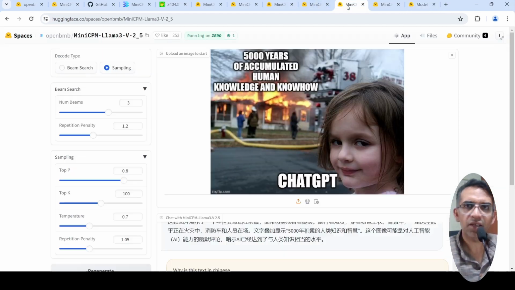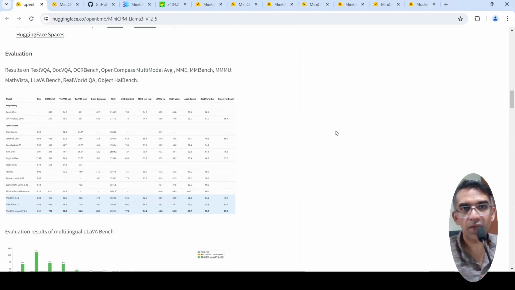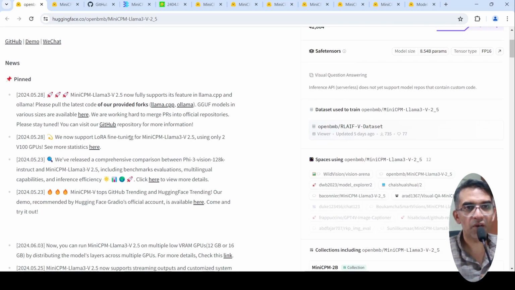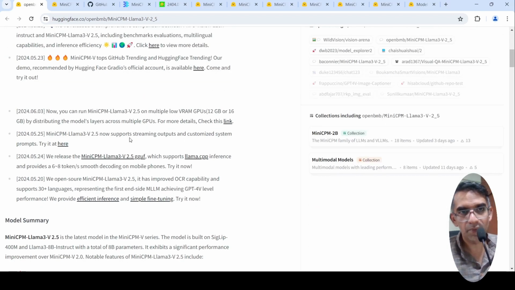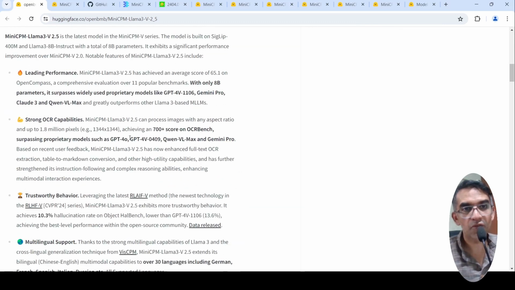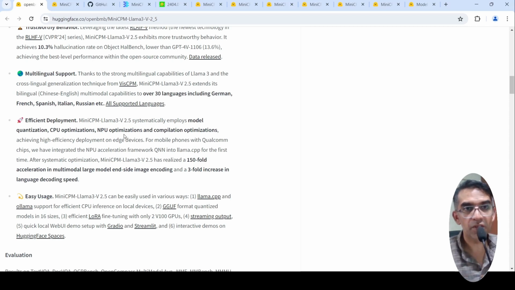So when I tested out these use cases, I can't really believe their claim that this is a model which is close to GPT-4 Vision on your phone. So how can it be deployed on your phone? Basically, they have 8-bit inference, so using that they have optimized it for releasing it on a phone and other devices. CPU and NPU optimizations with which you can deploy it on a phone on Qualcomm chips. Basically, that is the claim over here.